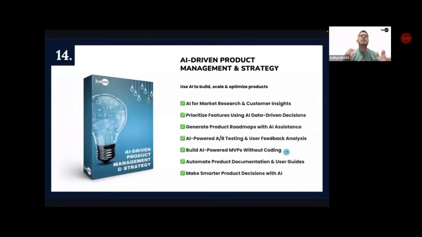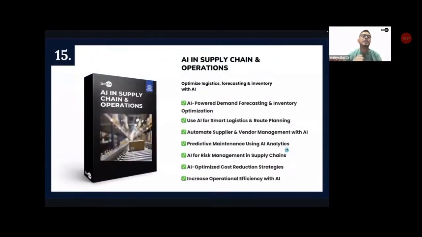Once we do this, the 14th module is going to be all about AI-driven product management and strategy. How to use AI to build, scale, and optimize products and strategize for the same as well. Once we do this, the 15th module is going to be about AI in supply chain and operations. Very, very important, so as to optimize logistics, forecasting, and inventory management as well with the help of AI.